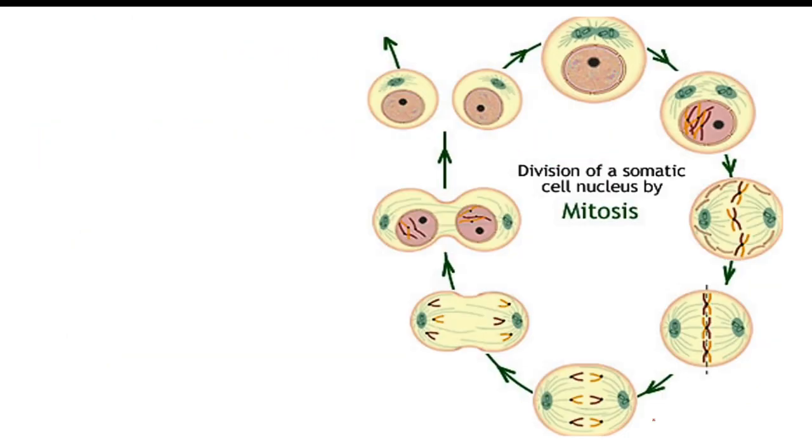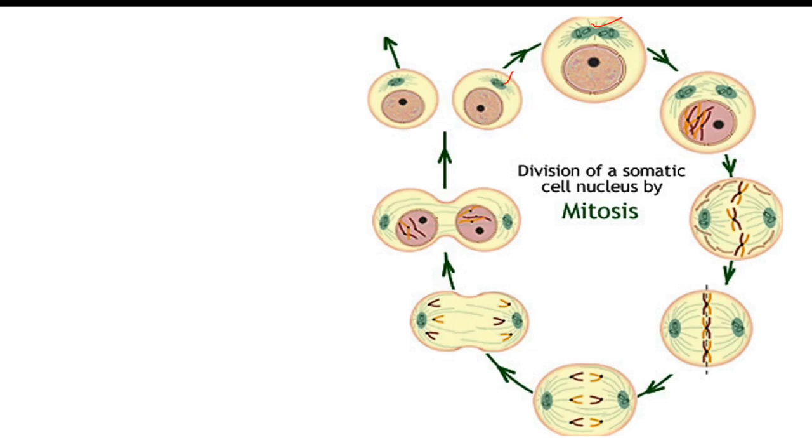Now this is the complete cell cycle, again mitosis, not the whole cell cycle. Here you can see this is a newly formed cell, it is in interphase. In interphase you can see the centriole is doubled in S phase. In S phase the chromosomes are also doubled.